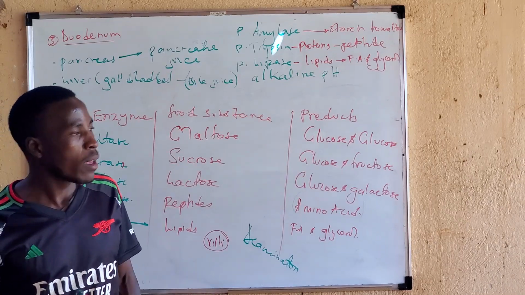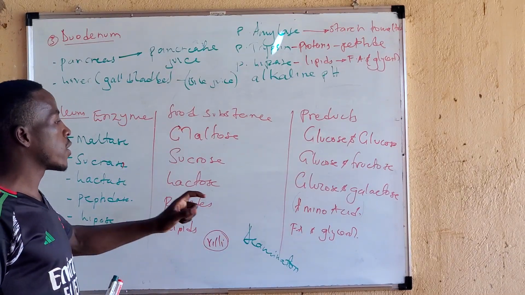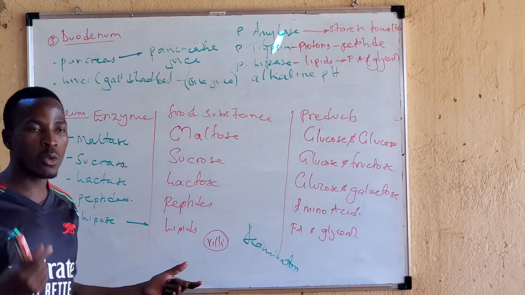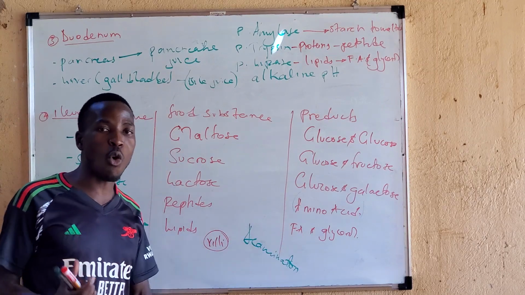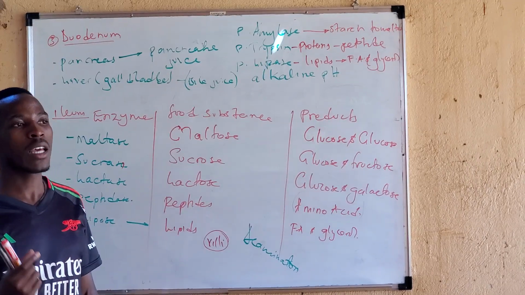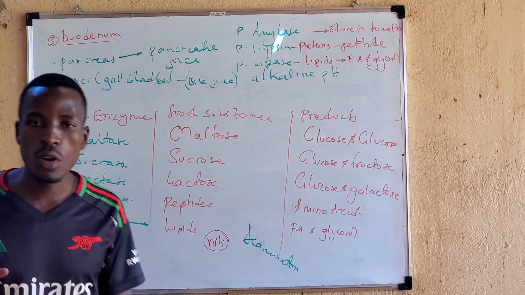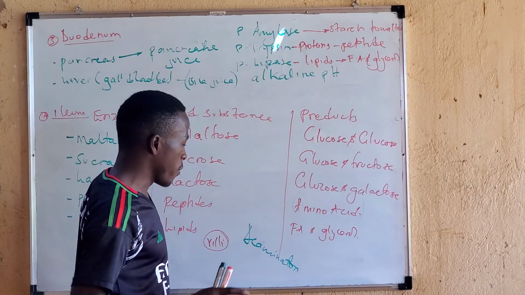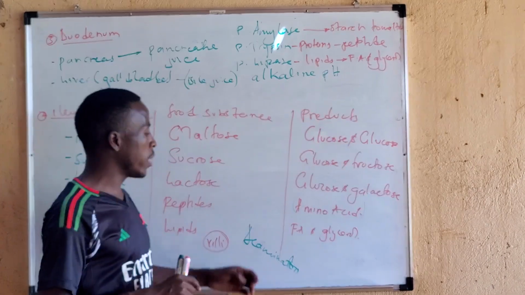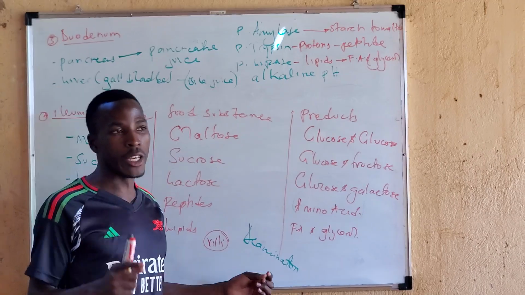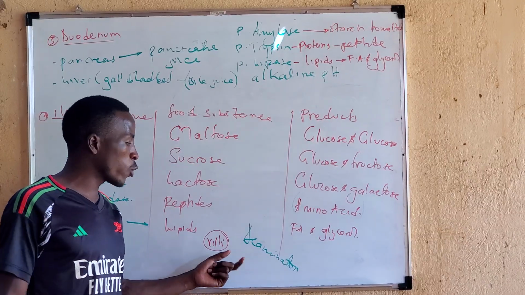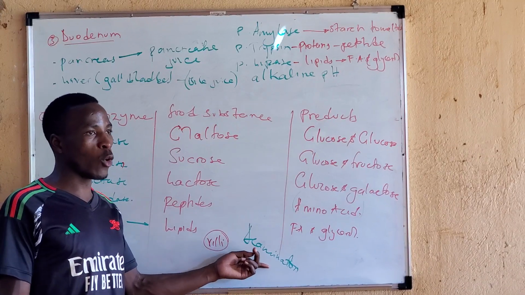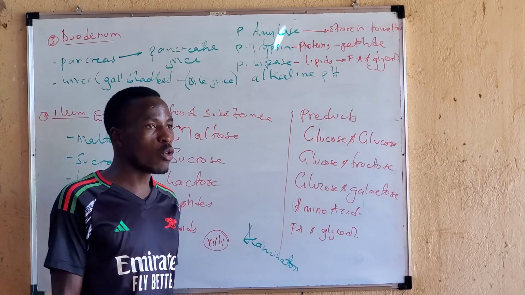So what do we see here? The amino acid has an amino group, and if you remove this amino group, what remains becomes glucose. Don't forget, we want to emphasize glucose gives us energy. Therefore, the liver comes in and carries out a process called deamination. Here we start to remove an amino group from an amino acid. What remains there is glucose.